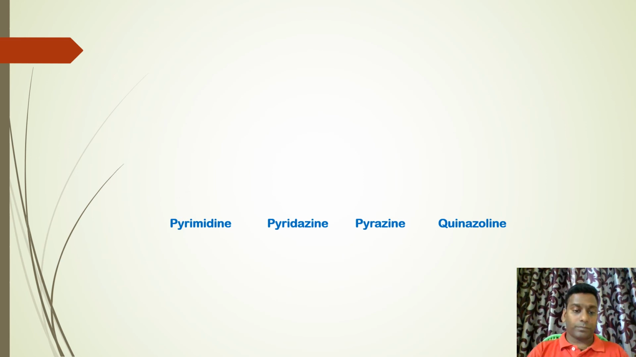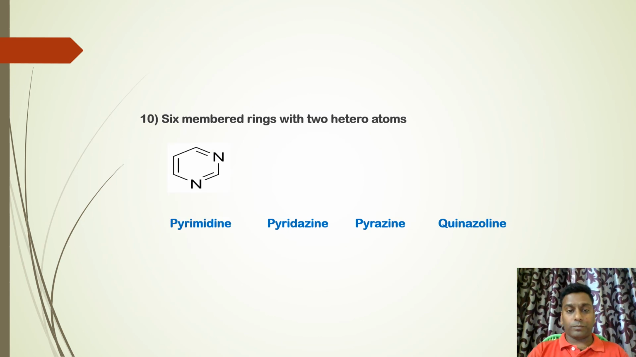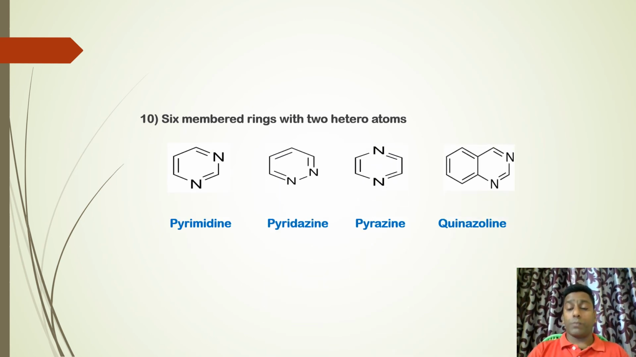Next, 6-membered rings with 2 heteroatoms. These are very important compounds. Pyrimidine is an extremely important heterocyclic compound which is present in so many natural as well as synthetic compounds. For example, the very famous anti-cancer drug 5-fluorouracil consists of pyrimidine, and thymidine, a metabolite inside our body, also consists of pyrimidine. It is a 6-membered heterocyclic compound with 2 nitrogens at 1 and 3 positions.